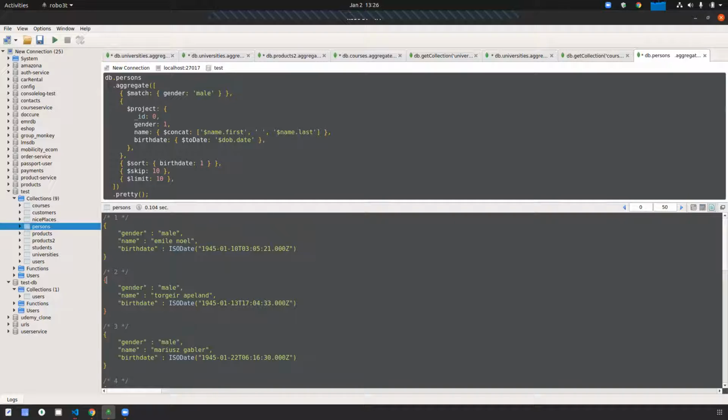Yes, understood that concatenate function. First name and last name. Next is bucket.